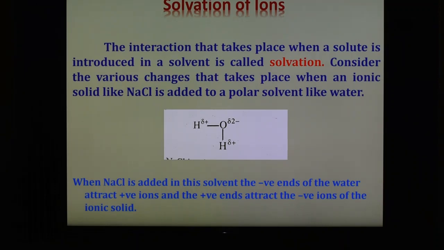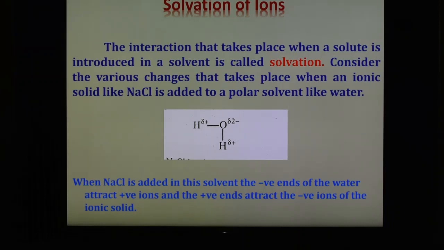Water is a polar solvent because in its molecule the oxygen atom is slightly negatively charged and the hydrogen atom is slightly positively charged. When sodium chloride is added in this solvent, the negative end of the water attracts the positive ion and the positive end attracts the negative ion of the ionic solid.